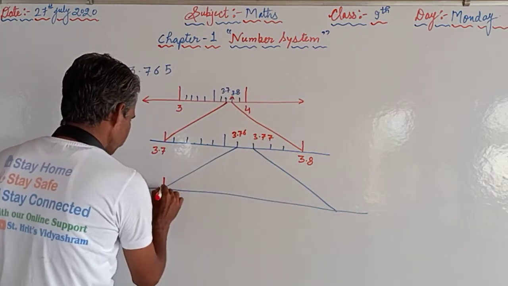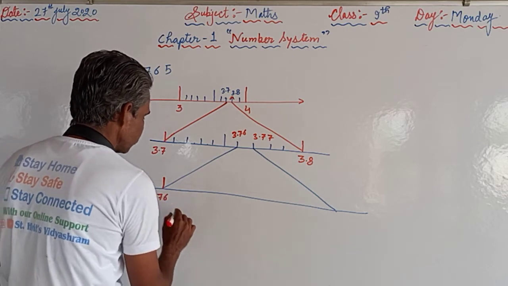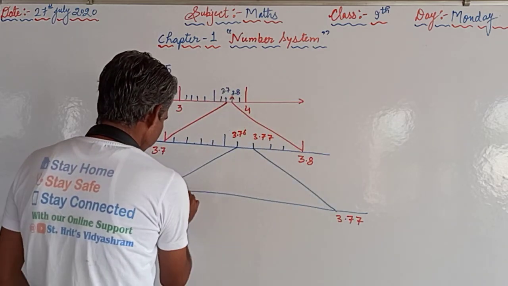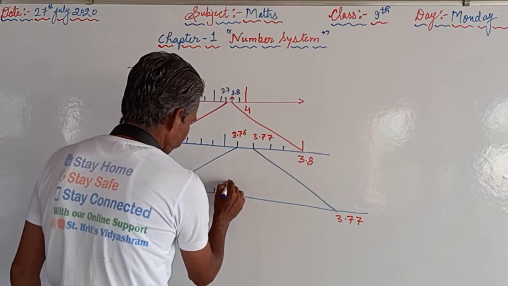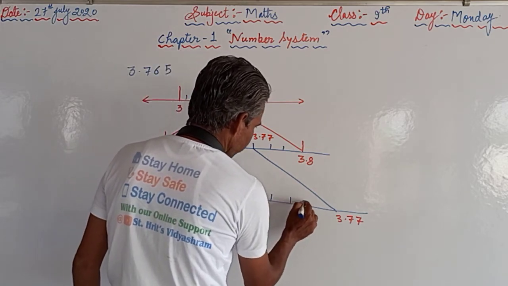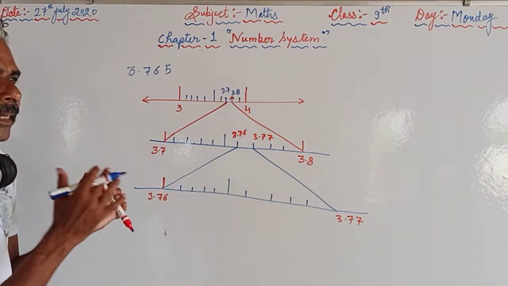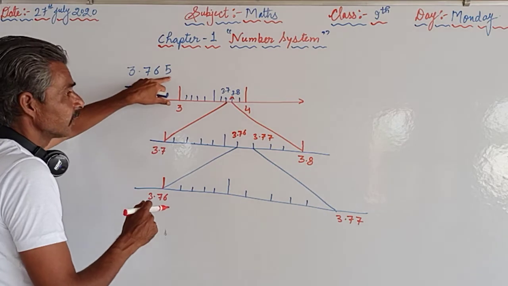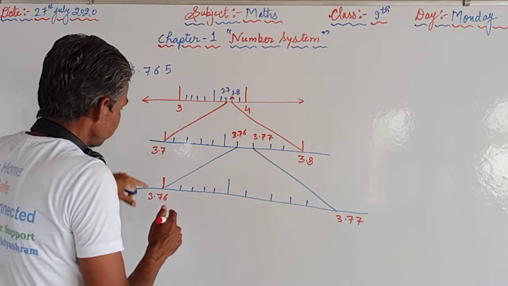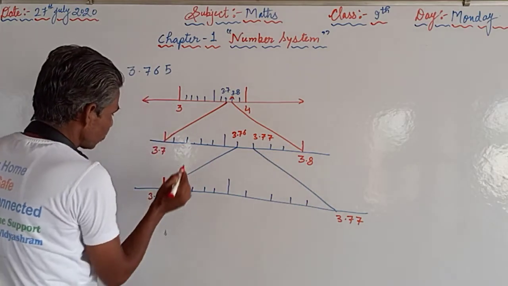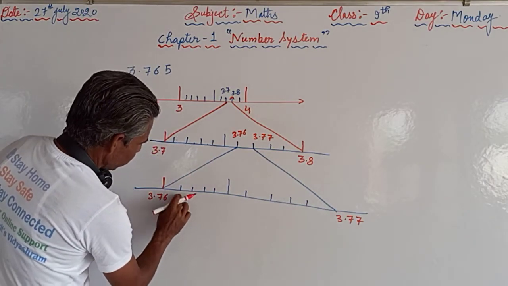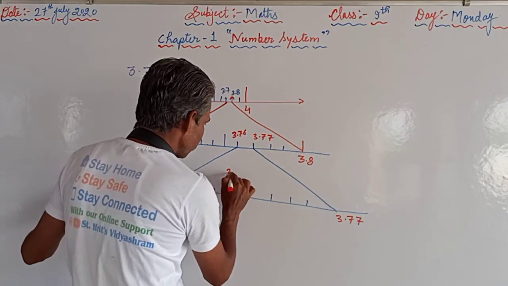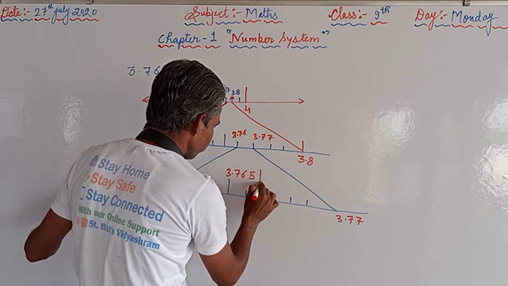So here comes 3.76 and here comes 3.77. In between 1, 2, 3, 4, 5, 6, 7, 8, 9. The distance should be equal. So we have to find the number 3.765. That lies between 3.76 and 3.77. So 3.761, 3.762, 3.763, 3.764. This is 3.765.